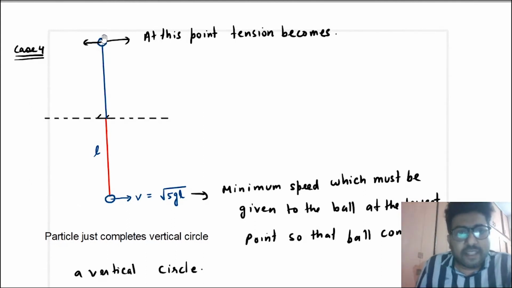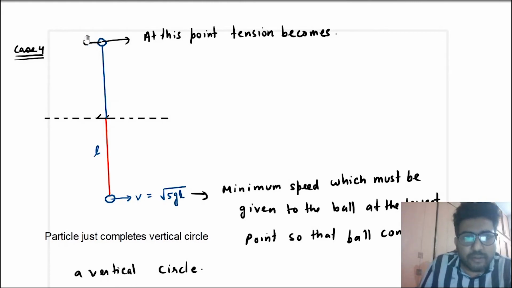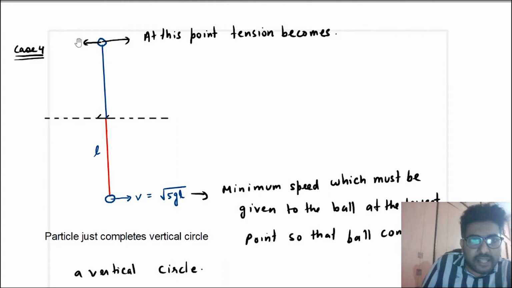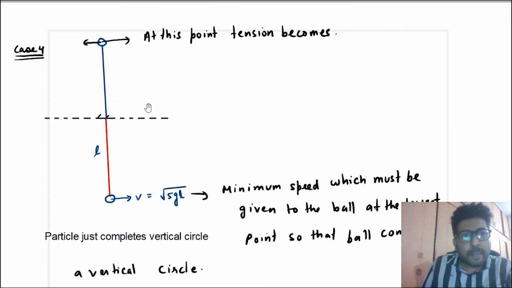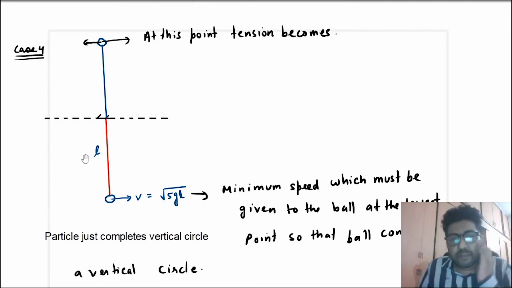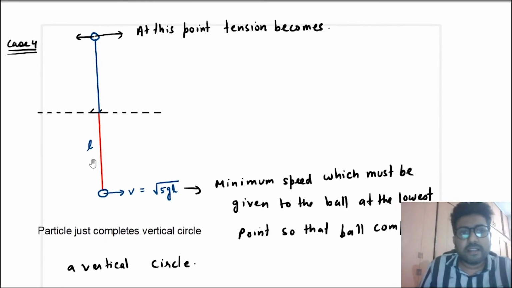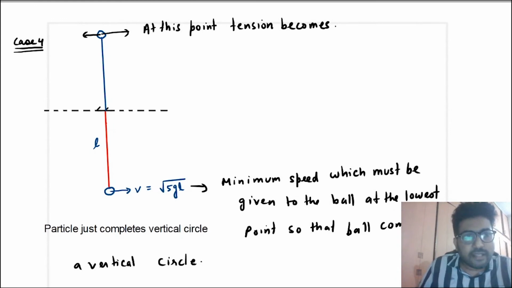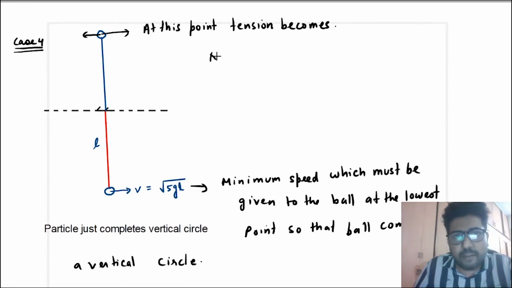Now when the tension becomes zero at the topmost point, due to this speed, due to this momentum, it comes in this direction, and once it reaches here, again tension comes. That means again it will perform the circle. Okay, so when you give a speed of root 5 GL, it is just able to complete the vertical circle. And in this case, again there will be no oscillation.